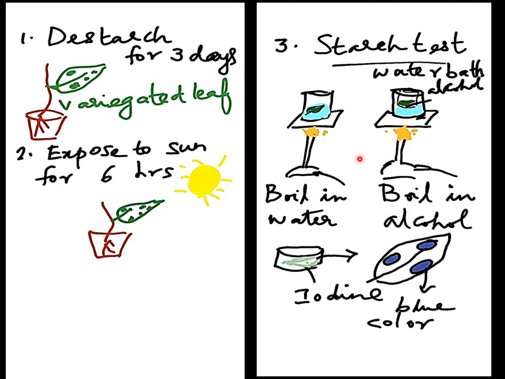After that, take out this leaf, wash it with water and then put it into iodine solution. So what we have seen is that some areas are blue in color. The areas which show blue color show that starch is present there. And when we compare with the design of the leaf, we can understand that wherever the chlorophyll is present, only in those areas starch is present and is shown as blue. The areas of the leaf where chlorophyll is not present, there is no starch being fixed, and so they will appear pale in color.